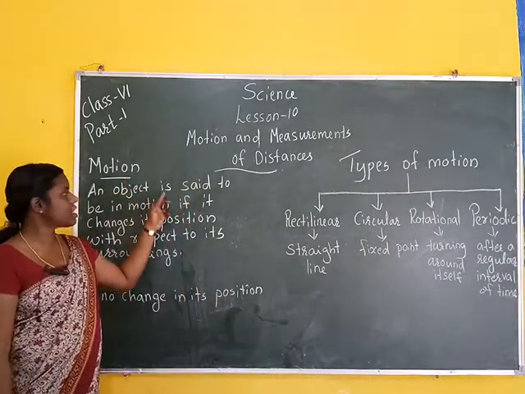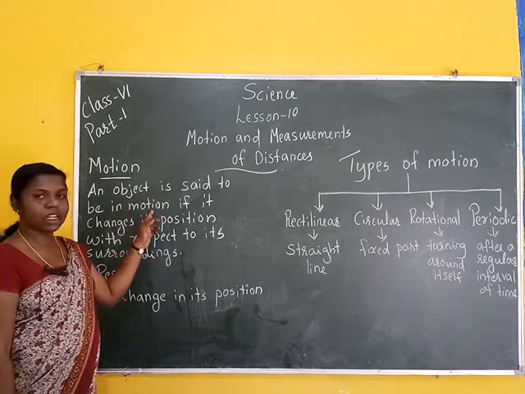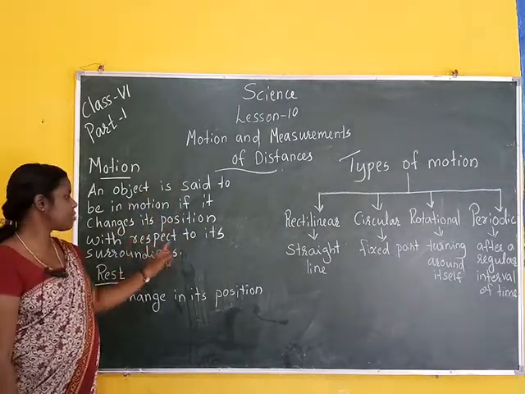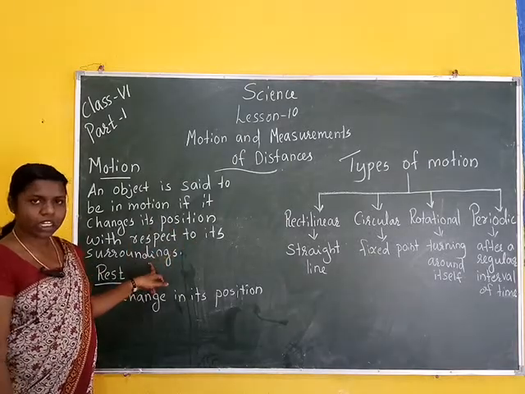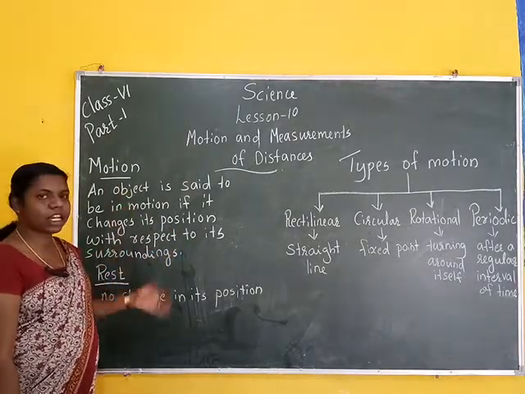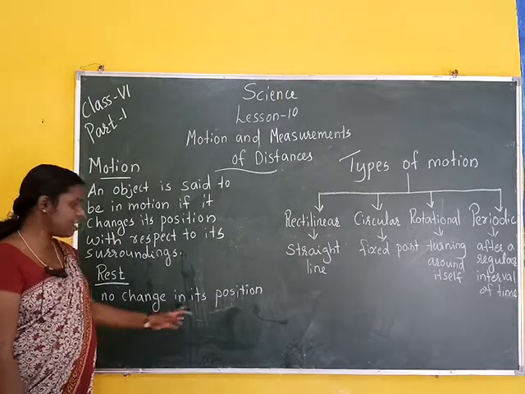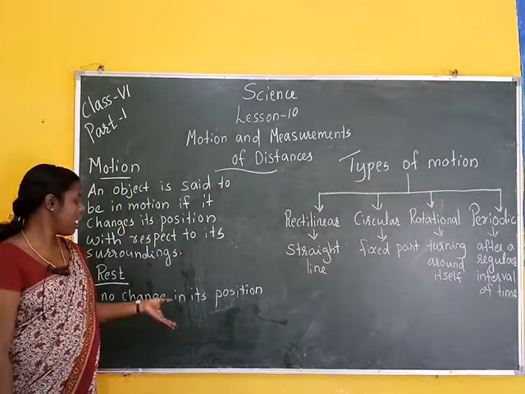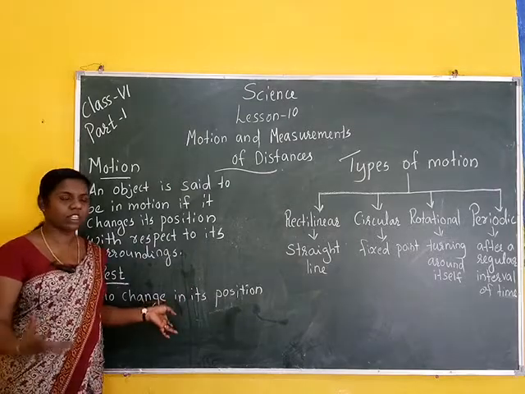An object is in motion if it changes its position with respect to its surroundings. Motion means change in position and rest means no change in position.